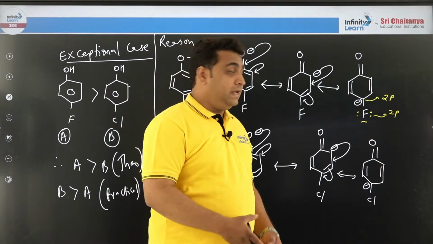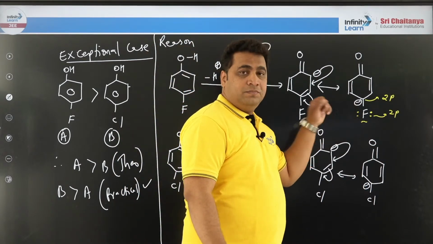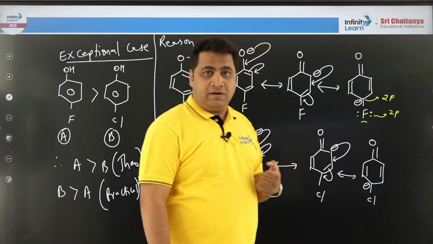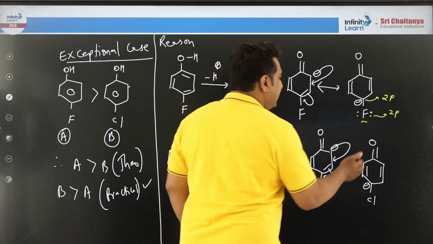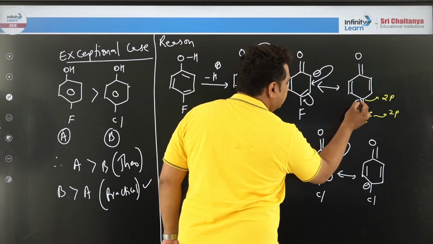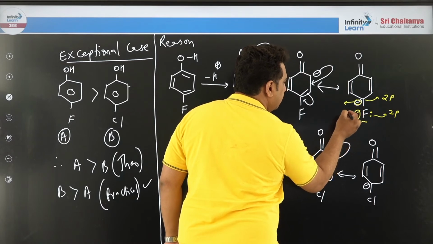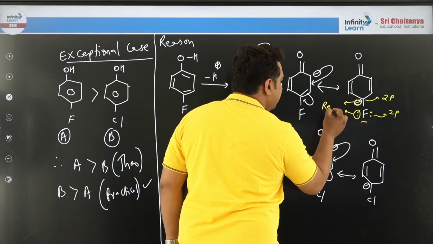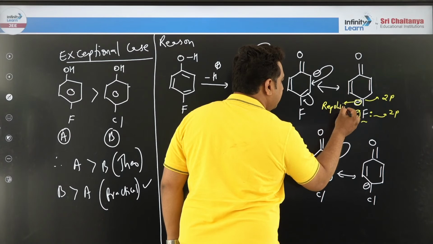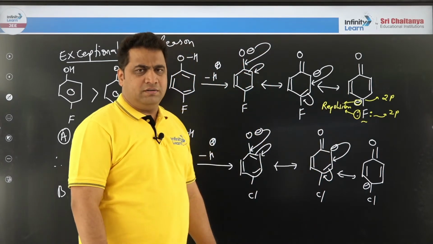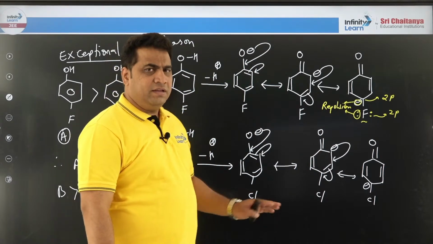Then think deeply. Both are in the same shell as well as the same subshell, right? Then what will happen? The electrons of carbon and these electrons of fluorine, both will participate in what? Tell me. Common sense, they will participate in what? Repulsion. This is an IIT Advanced model of question. Mains also we can say, but